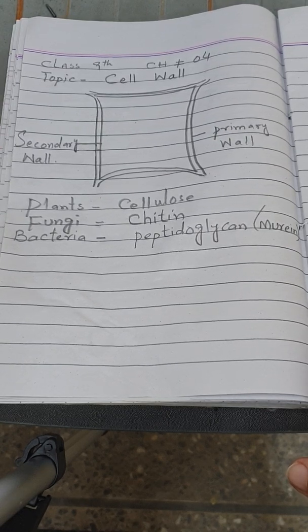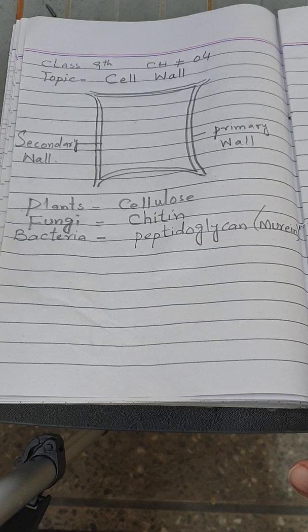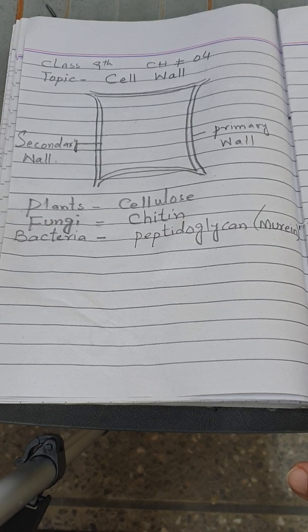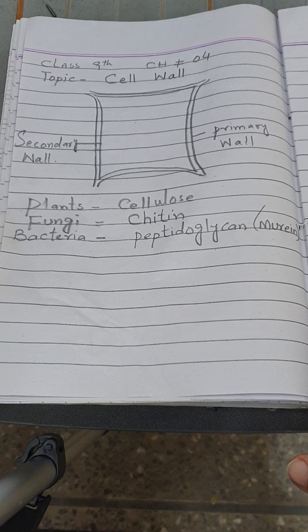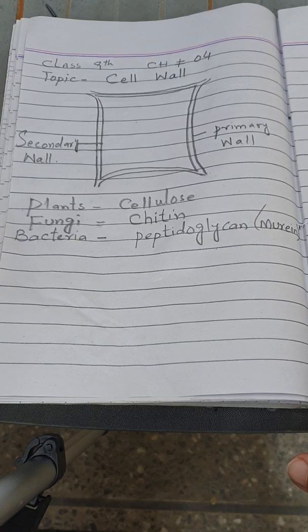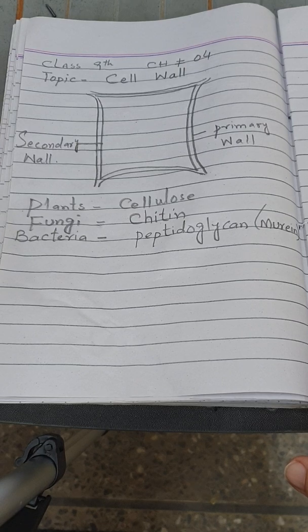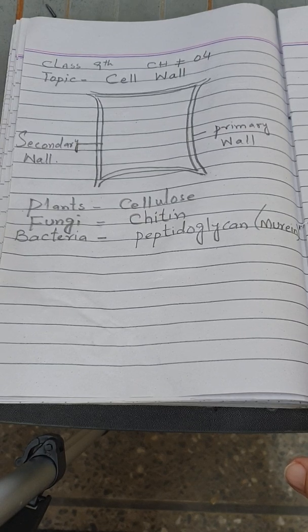Before this topic, a little bit of introduction about the history and about the cell theory is given in your book, which is a very simple and easy topic, and you can study it yourself. So study that topic and then come to this topic, that is the cellular structures and function. In this topic we will study about each part of the cell, the structures present inside and outside the cell, and their function.